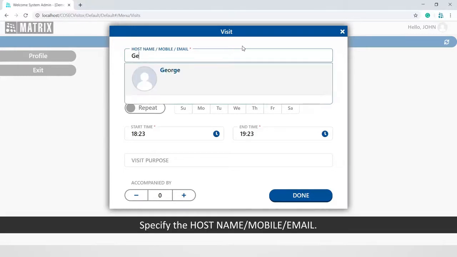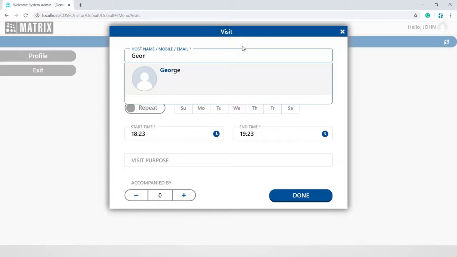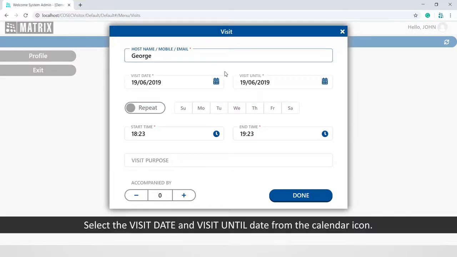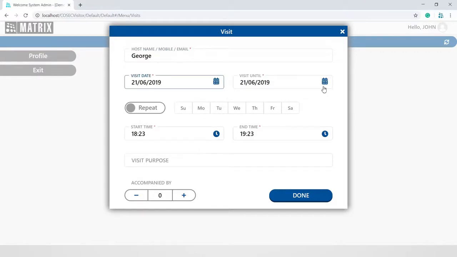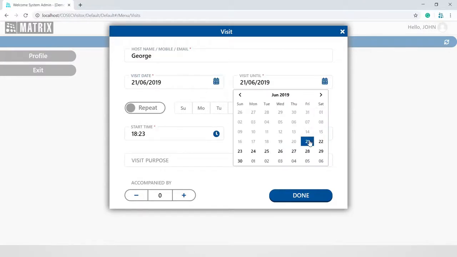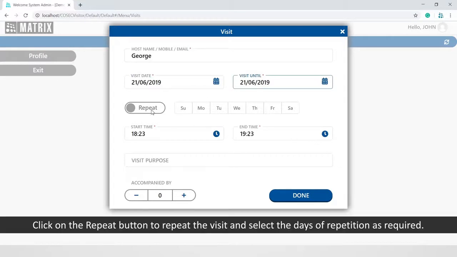Specify the host name or mobile or email. Select the visit date and visit until date from the calendar icon. Click on the Repeat button to repeat the visit and select the days of repetition as required.